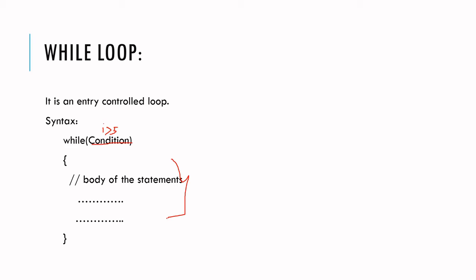So whenever you are taking the while loop, if the condition fails, the body of the statements will not be executed even once. But it is an entry controlled loop, as we said earlier, because it is checking the condition at the beginning of the loop itself. That's why it is called an entry controlled loop.